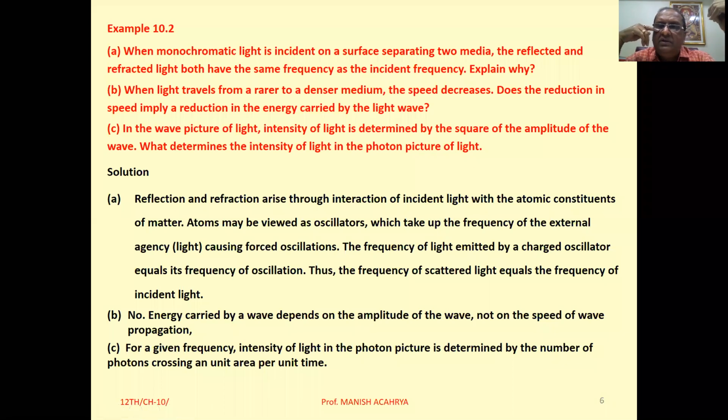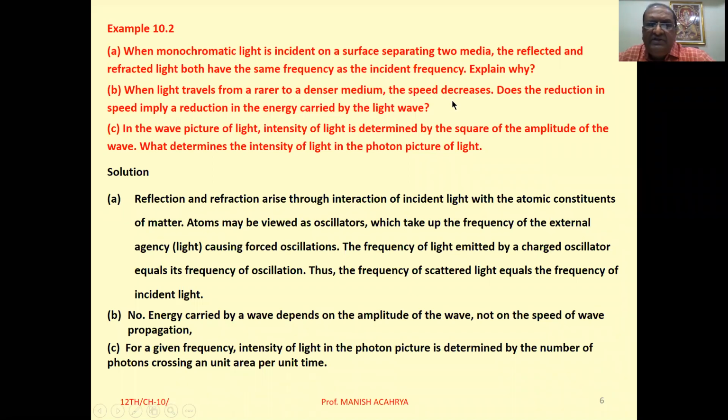So, during the refraction or reflection, when the light wave interacts with the constituent particles of the matter, એટલે atom ની એની સાથે જ્યારે interact કરે, so at that time those constituent particles also oscillate with the frequency exactly equal to the frequency of the light, and therefore the frequency of light remains constant if the medium is changed.